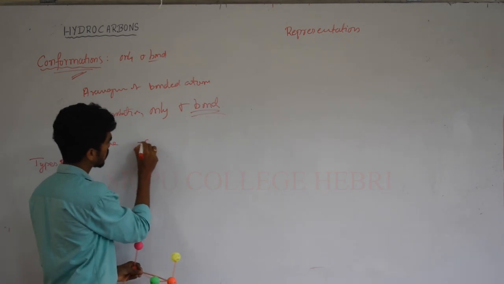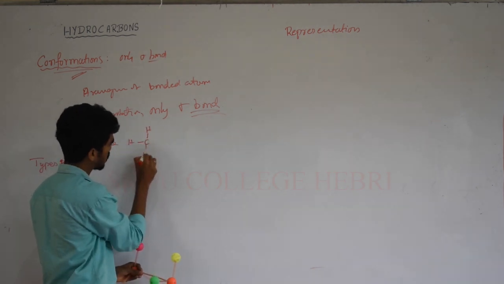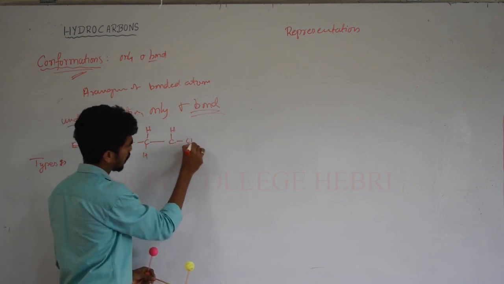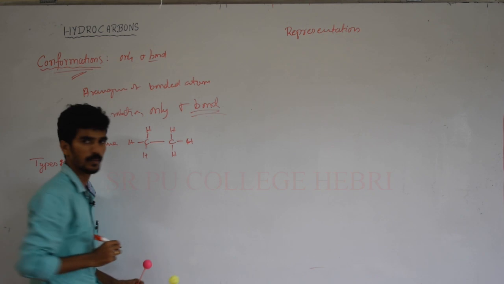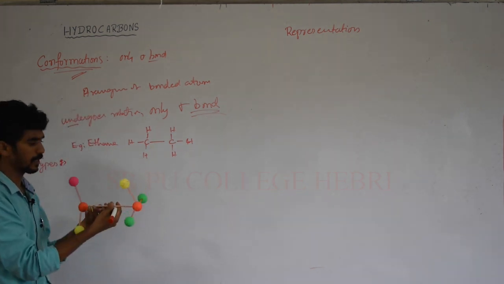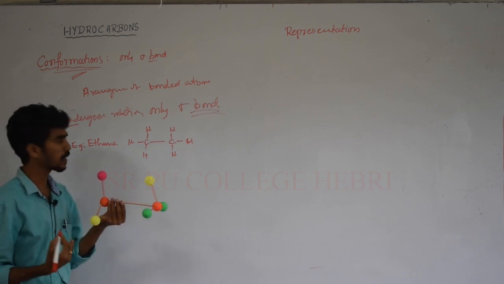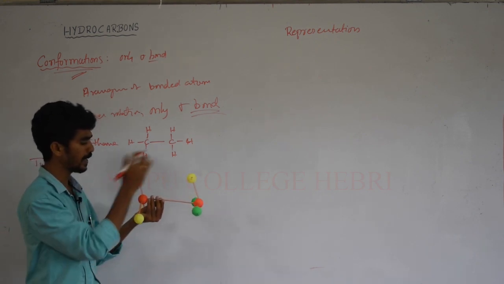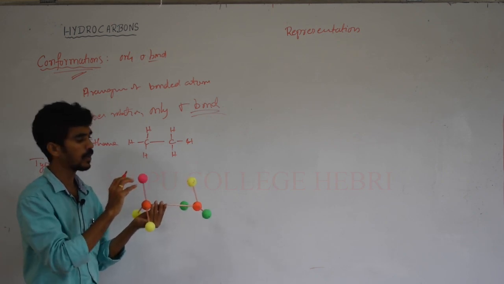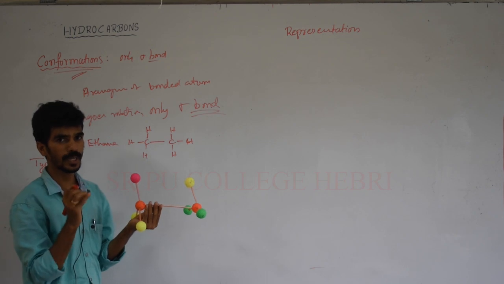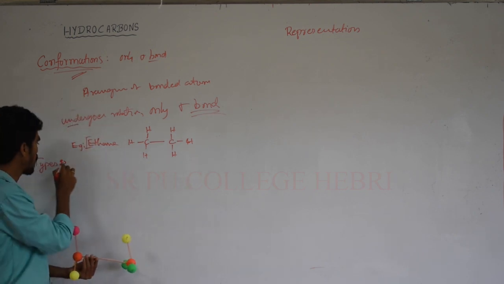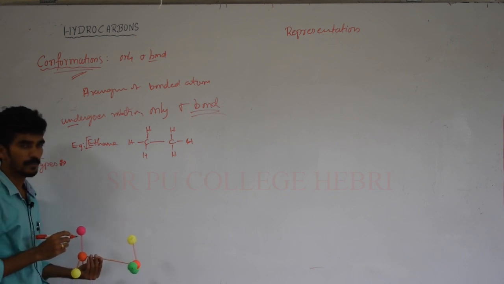Ethane structure: carbon, hydrogen, carbon bonded with the sigma bond, here the sigma bond. So imagine this also, C2H6, these two carbon atoms are orange colored, and the remaining are all hydrogen, and I am using different colors for them so you can easily identify the rotations. So with the ethane molecule as an example, I will explain the types of conformation.